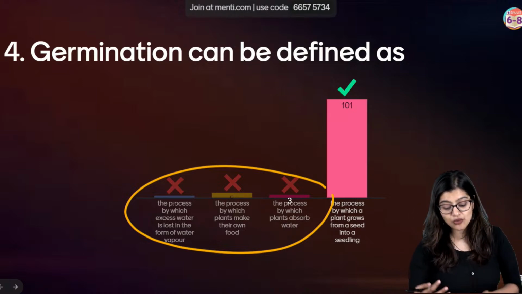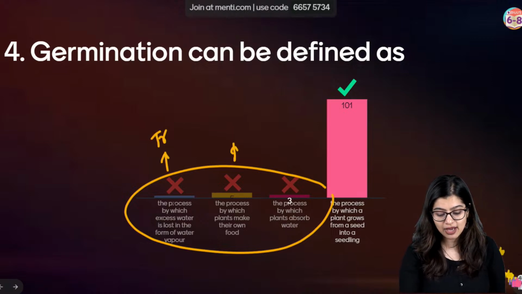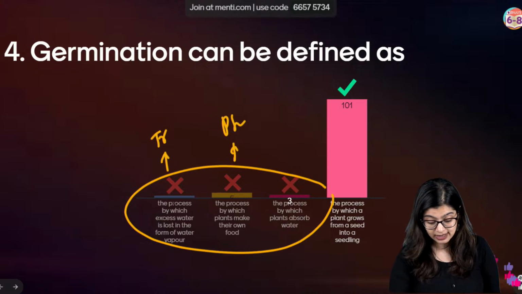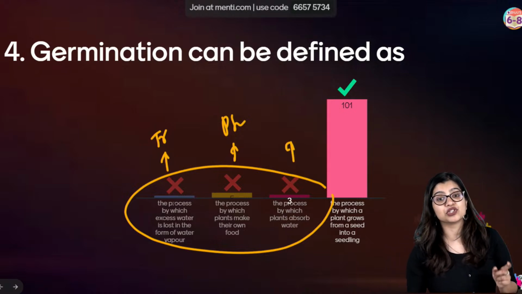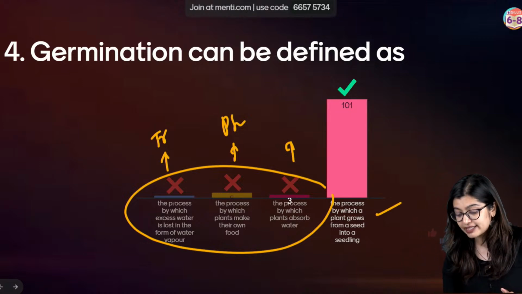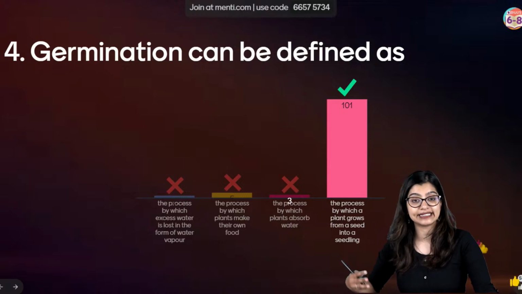Okay. Loss of water in the form of water vapor, it is transpiration. Plants make their own food, it is photosynthesis. Process by which plants absorb water, it is absorption, right? Which is why in this case, what do you see? We see that germination is a process wherein a seed will become a seedling.